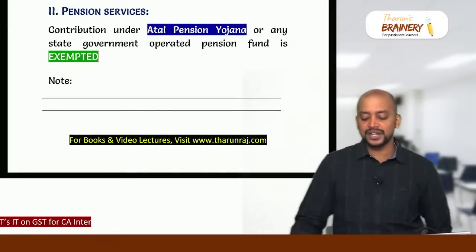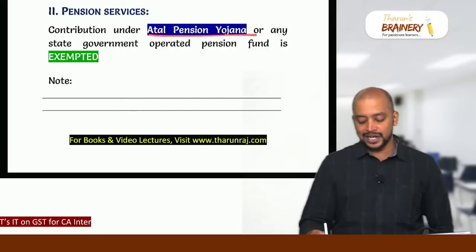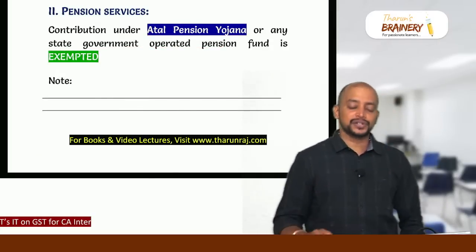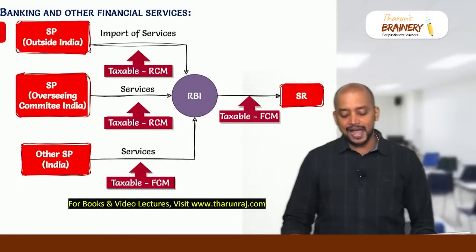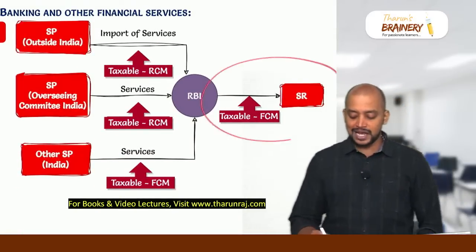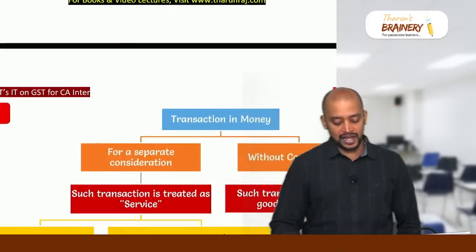Then second, pension services. There are two pension schemes which are exempted: Atal Pension Yojana and any state government operated pension. Apart from this, any other pension will be taxable. Then banking and other financial services. So RBI, any service provided by RBI or any service provided to RBI will be taxable. We don't have any exemption.